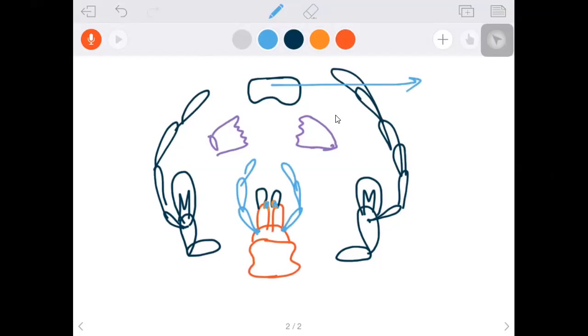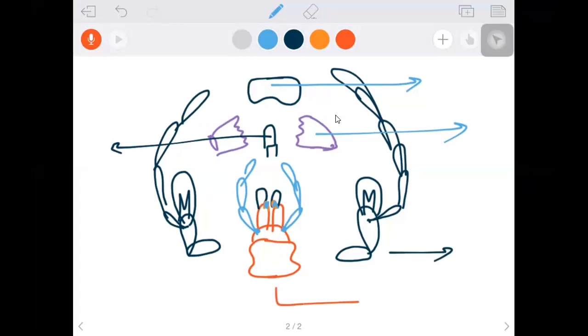What is this? I'm not writing. You just need to practice. Labrum, mandibles, and let's draw our hypopharynx. This is hypopharynx. Then what is this? Maxillae, and this one labium. So the 5 types of mouth parts: 1, 2, 3, 4, 5.